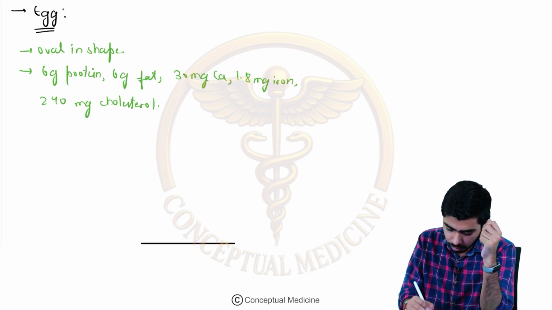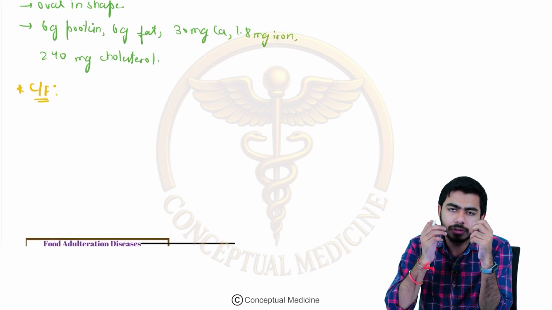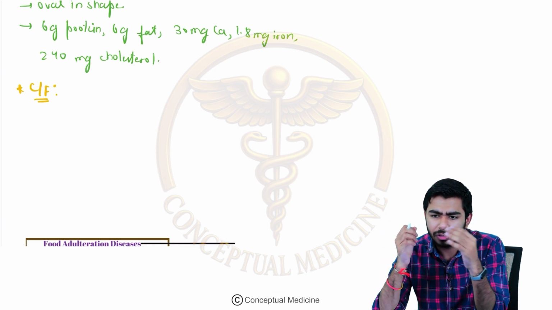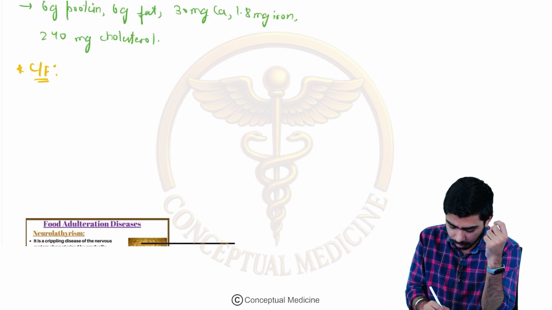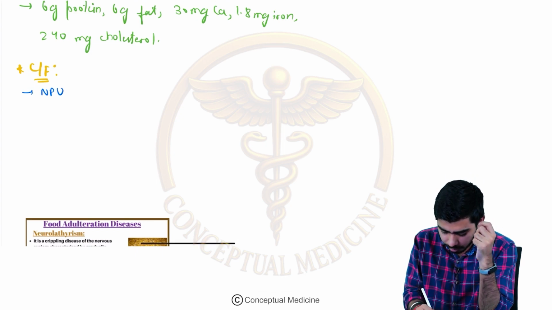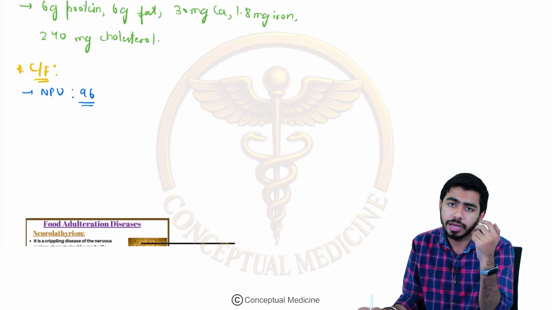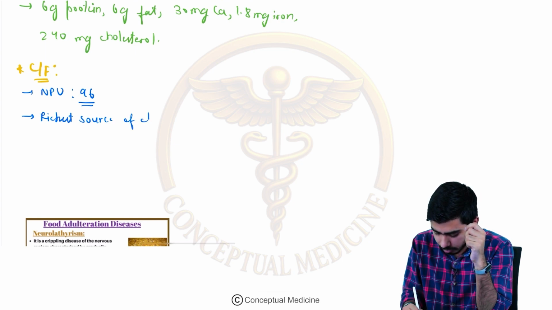What are the features of the egg consumption, and what are the features of the egg in itself? What it is containing, what are the qualities of the egg? If you remember, I have talked about the net protein utilization. NPU is around 96 as far as egg is concerned. The highest is in meat, and then after that the egg comes, around 96, right? It is the richest source of cholesterol. Please remember that. What is the richest source of cholesterol? That is your egg only, right?